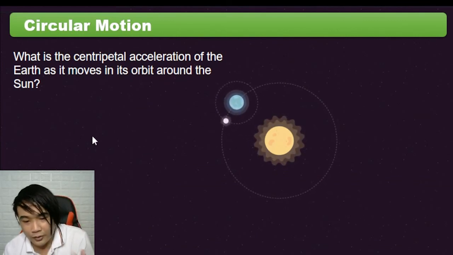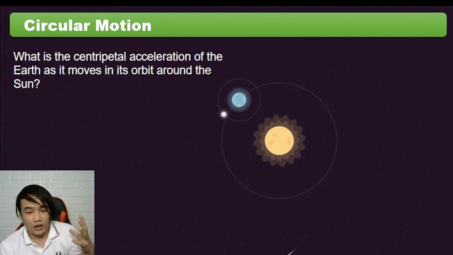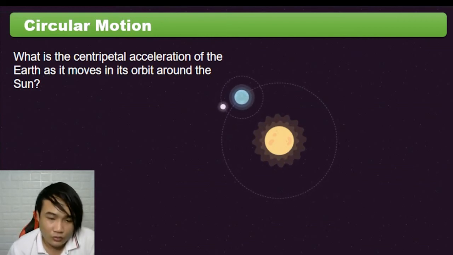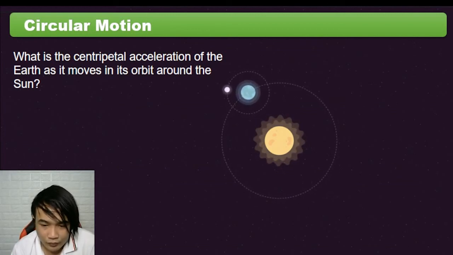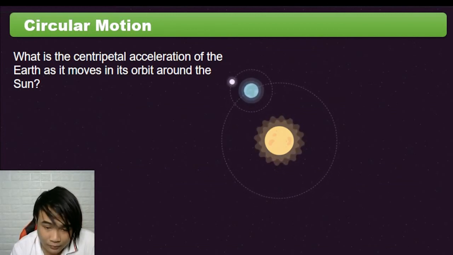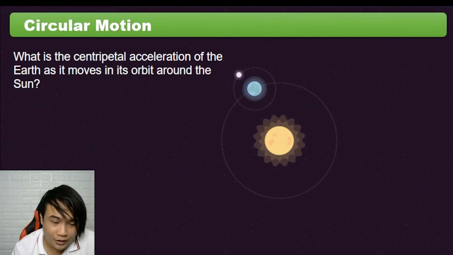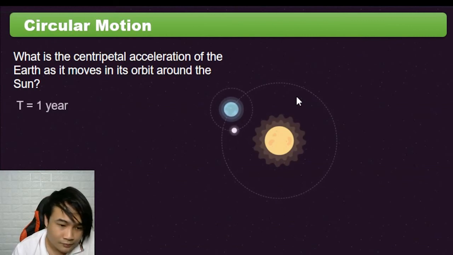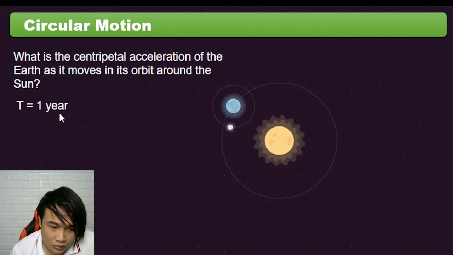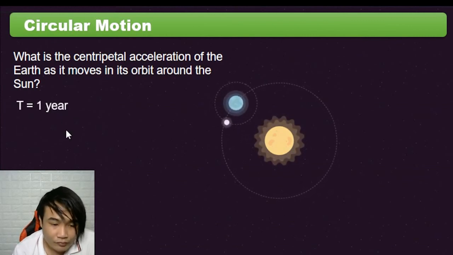So first, ano ba yung mga known natin na given? So yung una nating given is the time, yung period natin. So 1 revolution ito is 1 year.